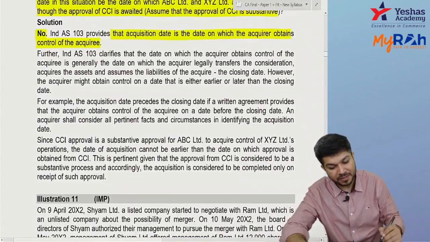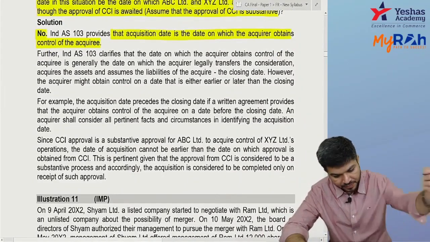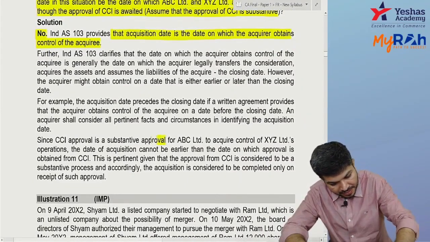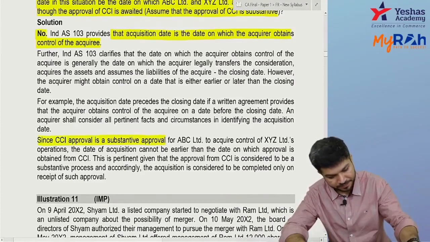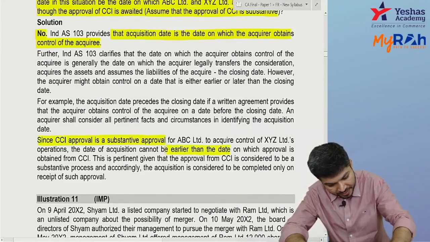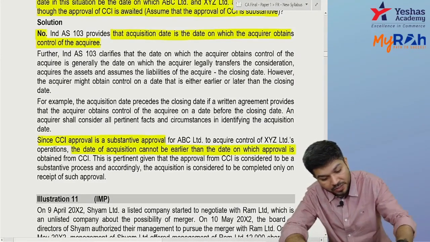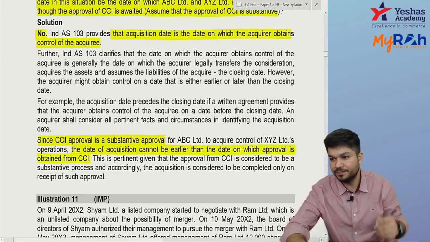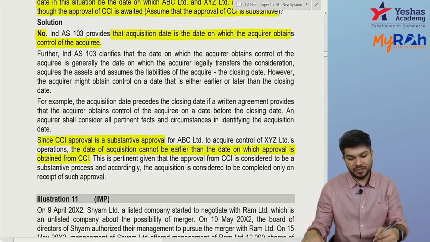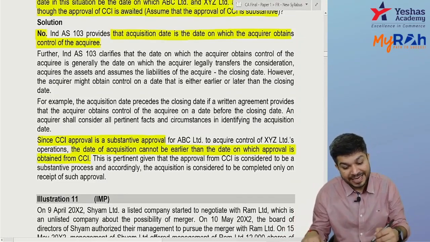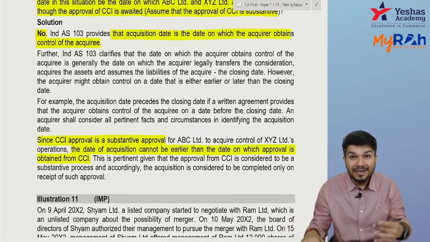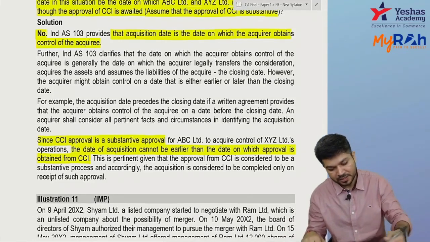However, it can be earlier or later also. Since CCI approval is a substantive approval, the acquisition date cannot be earlier than the date on which approval is received.